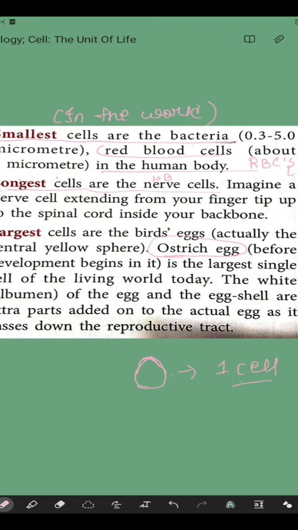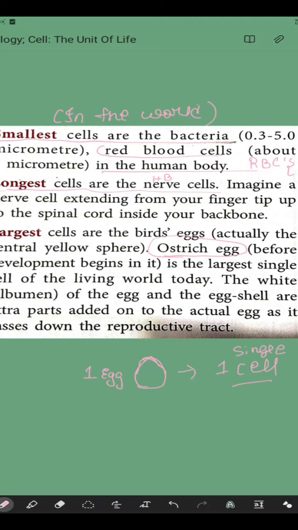It is not a combination of thousands of cells. No, this egg is one single cell. One egg is one single cell. So the ostrich egg is the largest single cell of the living world. Up to date, the ostrich egg is the largest single cell.